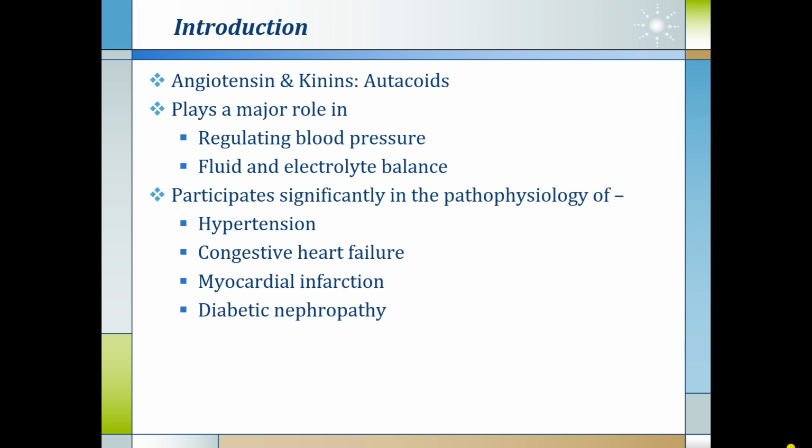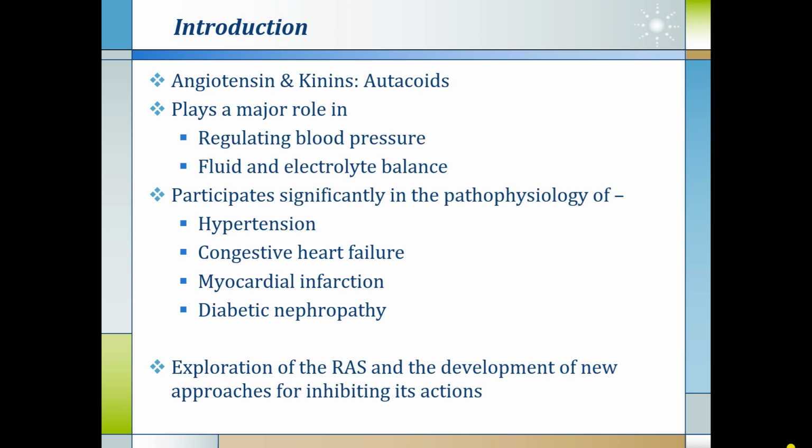Nowadays, sympathetic overactivity and fluid and water retention related to the fluid and electrolyte balance are the most important pathophysiology for development of hypertension and all other cardiovascular morbidities.